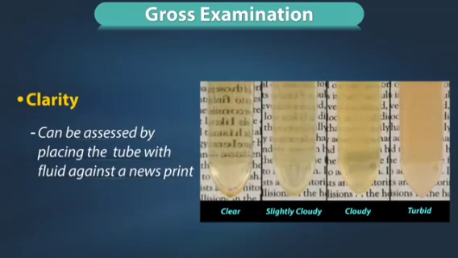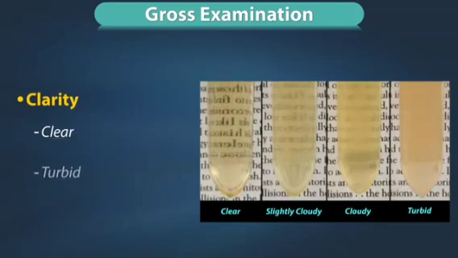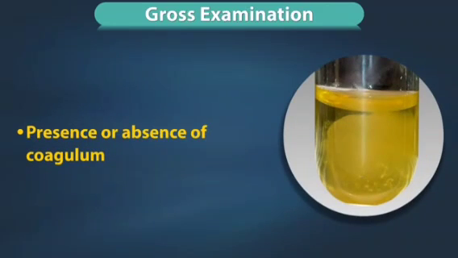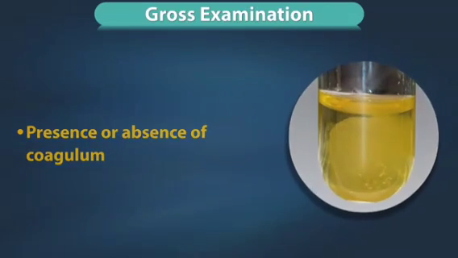It can be assessed by placing the tube with fluid against a newsprint. The fluid can be described as clear, turbid, hazy, or cloudy. It can further be quantified as mild, moderate, or marked. Presence or absence of coagulum.